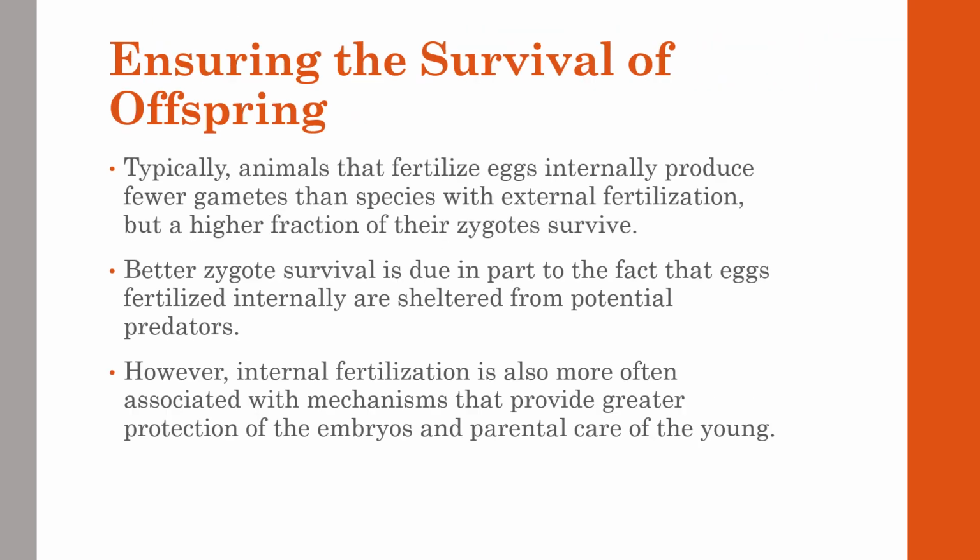Now moving on to ensuring the survival of offspring. Typically, animals that fertilize an egg internally produce fewer gametes than species with external fertilization, but have a higher fraction of their zygotes, the offspring, survive because they develop their young over a period of time, and not external factors affecting the reproduction process.